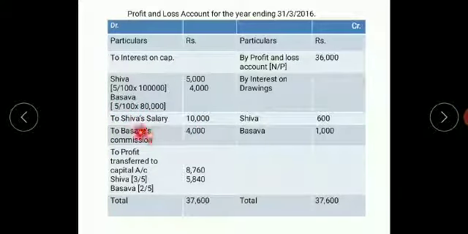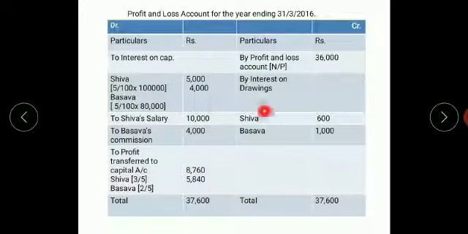Next, they have given you regarding Shiva's salary 10,000. Basava's commission 4,000. Regarding the interest on drawings, they have given you Shiva 600, Basava 1000. Now leave one line to both the sides and close it. Total the credit side, that is 37,600. Write the same to the debit side.